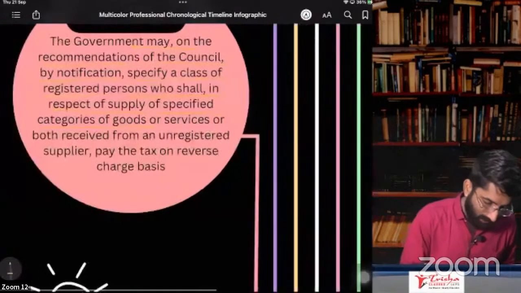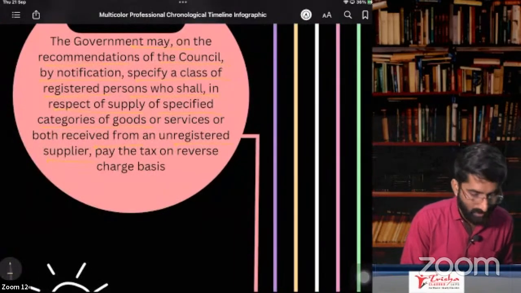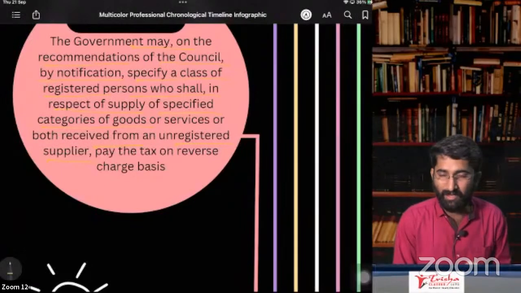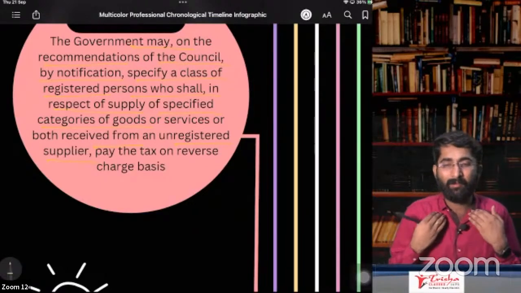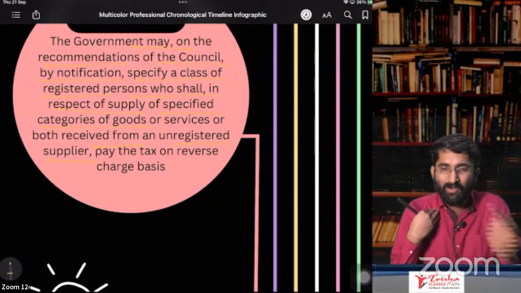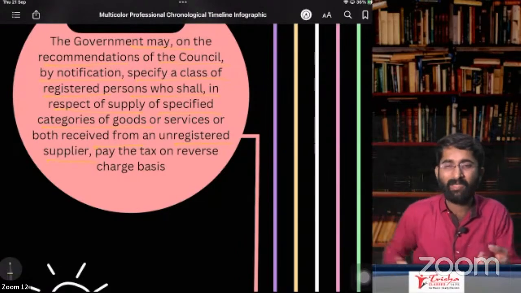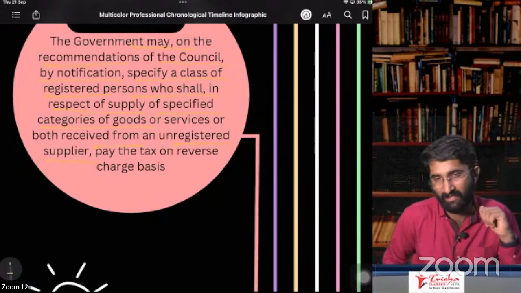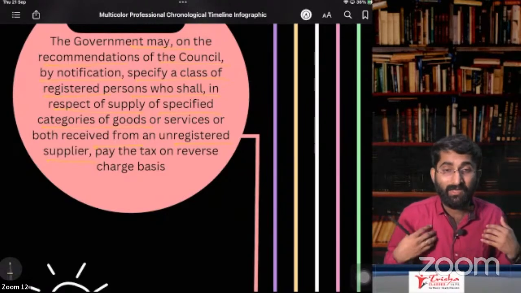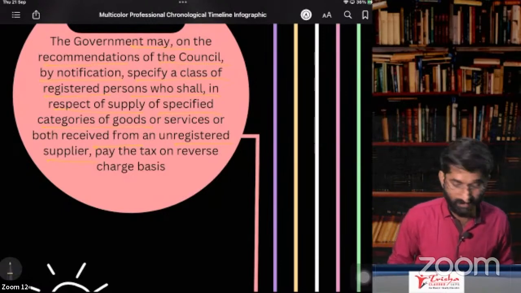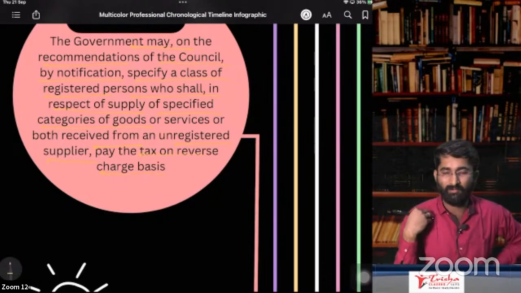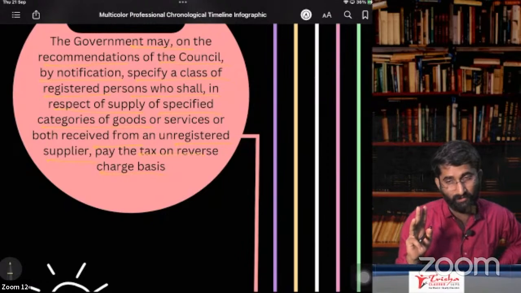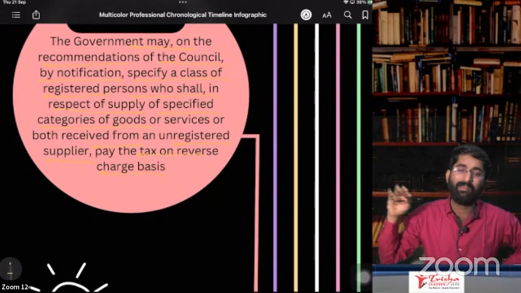Okay, so now they have to pay tax on goods received from an unregistered supplier. If they are purchasing from a registered supplier, then it is the forward charge. If I am purchasing cement from a registered supplier, and I am paying under RCM, then why is registration required? Why have you taken registration? You pay it. So I pay it only if you are an unregistered person, on a reverse charge basis. If you are registered and I am purchasing goods from you, then it is forward charge. If you are unregistered, then I have to pay under RCM.